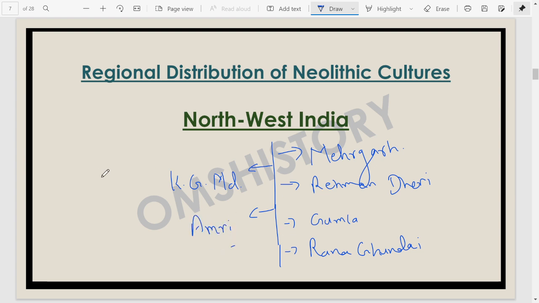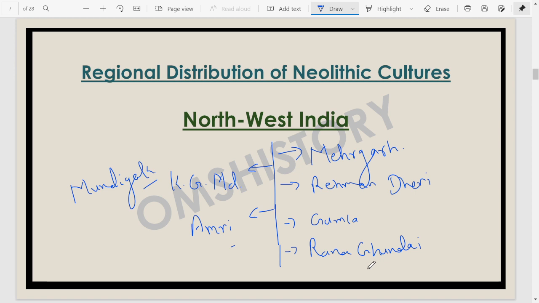And we have another site, Mundigak. Now this Mundigak site is in Afghanistan. Other than that, Kili Gul Muhammad, Amri, Mehergarh, Rahman Dheri, Gumla, Rana Ghundai, all these sites are in Pakistan.